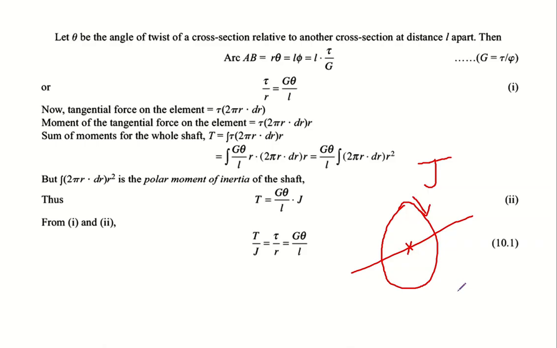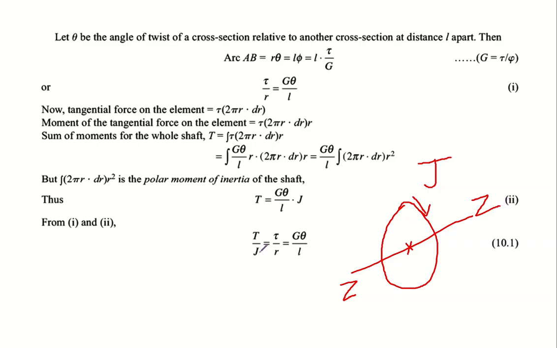If it is IXX, we are saying how difficult it is to rotate about the XX axis. If it is IYY, we are talking about the difficulty of rotating it about the YY axis. Now, here we are talking about how difficult it is to rotate about the ZZ axis, or the polar axis.